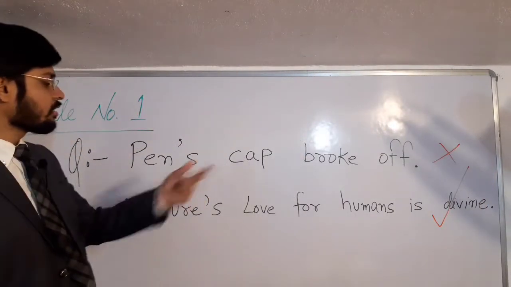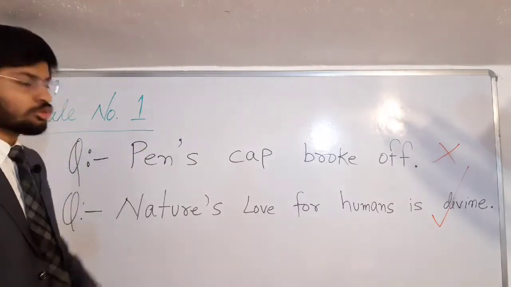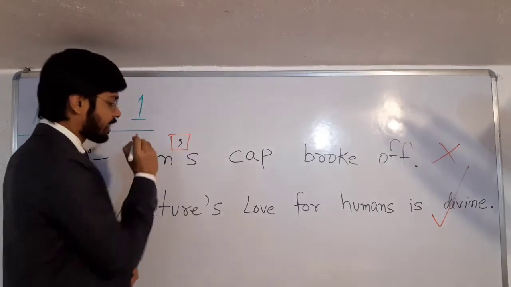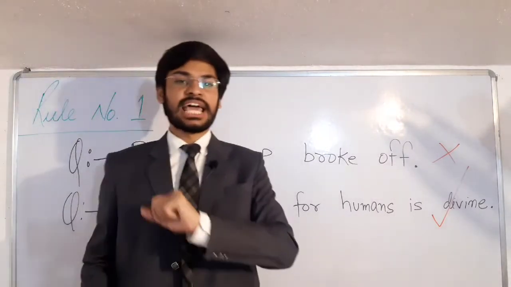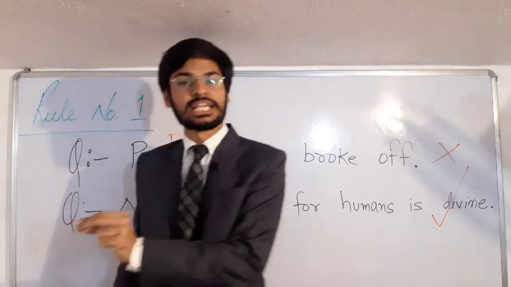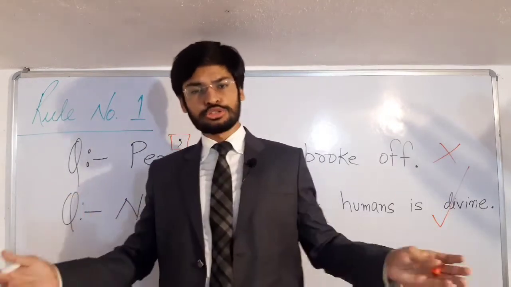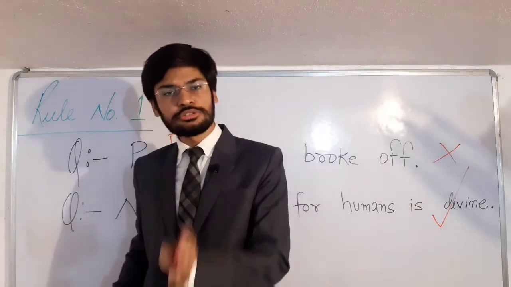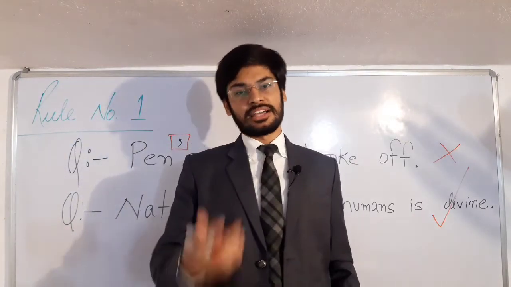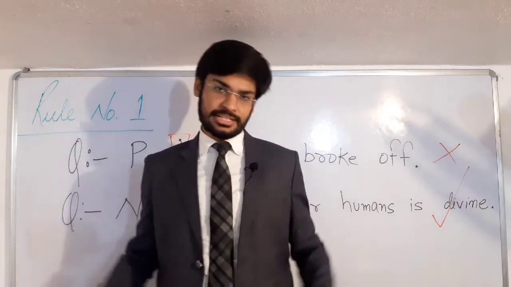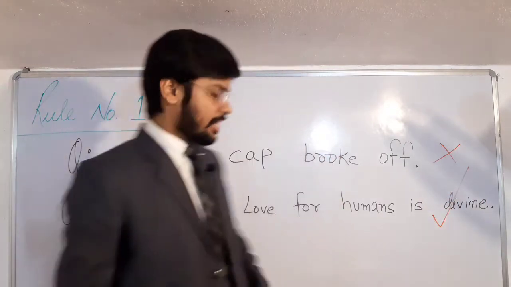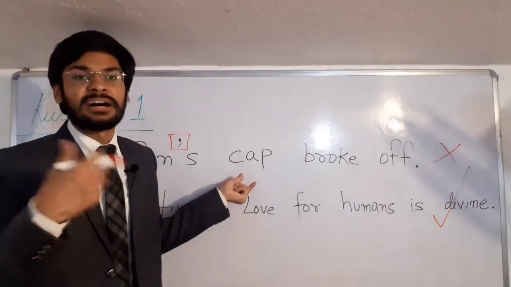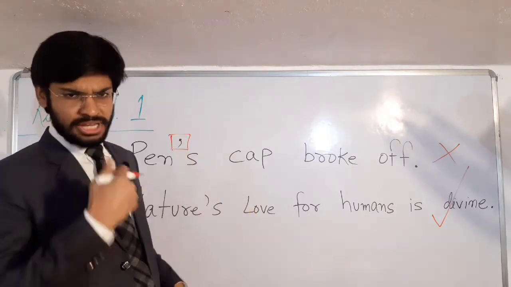Now, what's wrong in first question? See, as per rule number one, see, what is this? This is apostrophe S. This is apostrophe S. And the Hindi meaning of apostrophe S is ka. Why do we use that? Apostrophe S is used to show possession. Apostrophe S का इस्तेमाल हम करते हैं अधिकार दिखाने के लिए. To show possession. कलम का ढक्कन. So this pen is showing its possession. That this cap belongs to me.